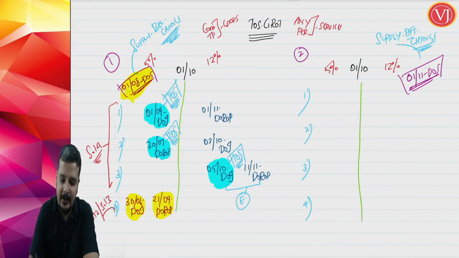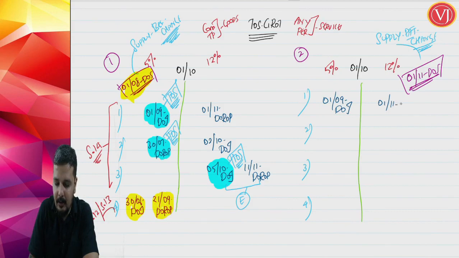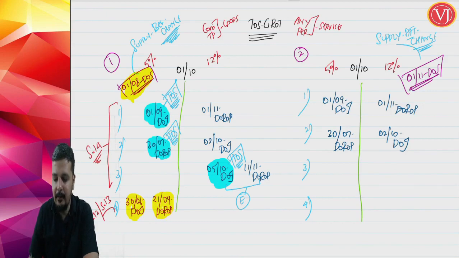Now I am giving the data: invoice 1st of September, date of invoice, and 1st of November, date of receipt of payment. First case. Second case, same data, 30th of July, date of receipt of payment, and 2nd of October, date of invoice.